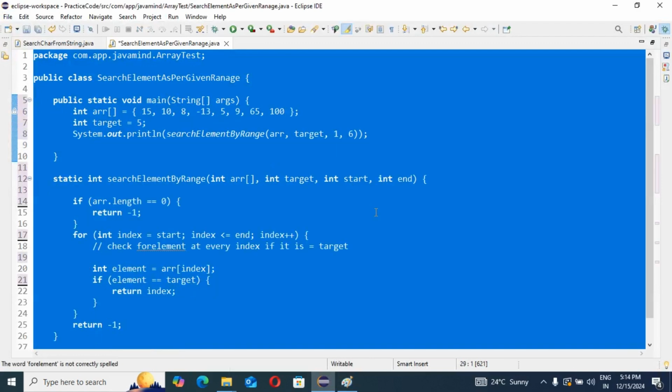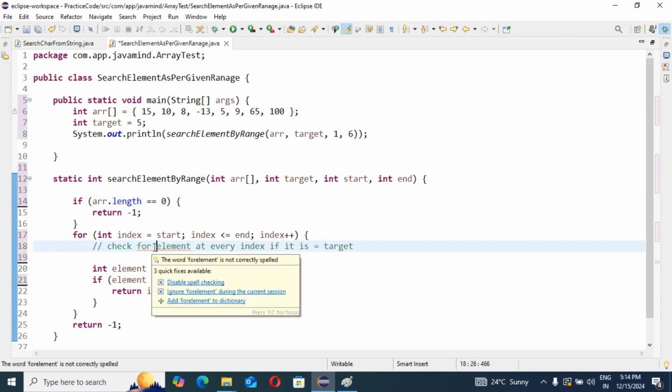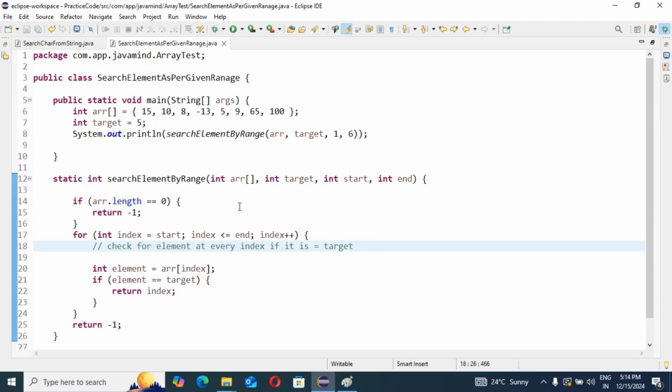Our program is now ready to run. We'll see whether the respective response comes or not. As of now, what should the output be? You can see the indexes 1, 2, 3, 4, 5.